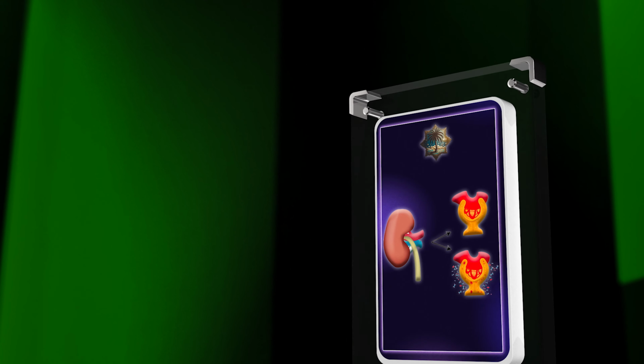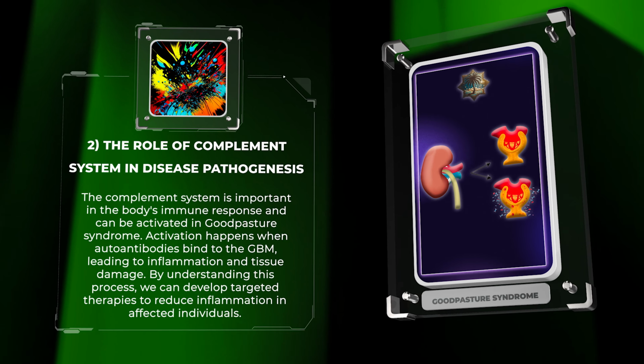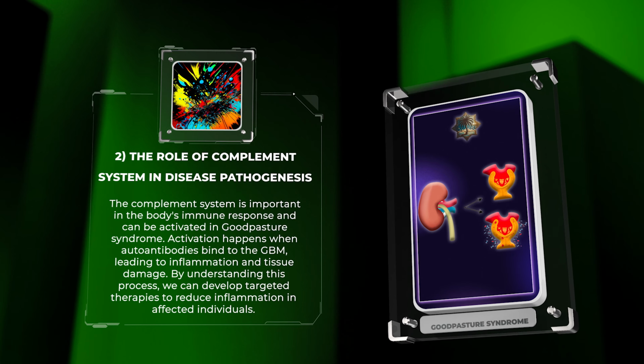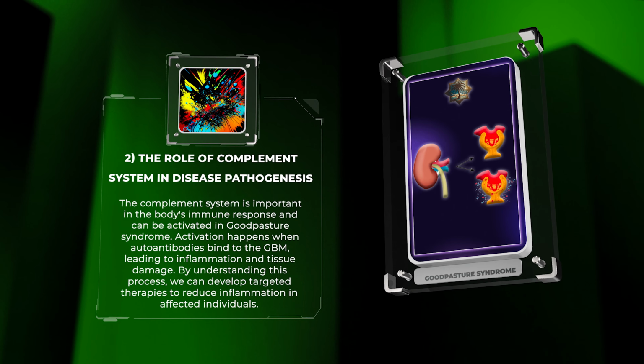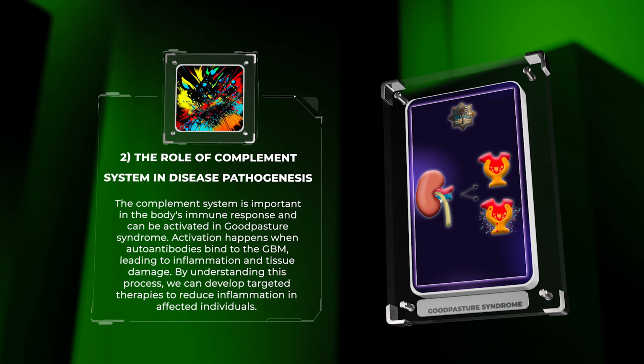The complement system is important in the body's immune response and can be activated in Goodpasture syndrome. Activation happens when autoantibodies bind to the GBM, leading to inflammation and tissue damage. By understanding this process, we can develop targeted therapies to reduce inflammation in affected individuals.